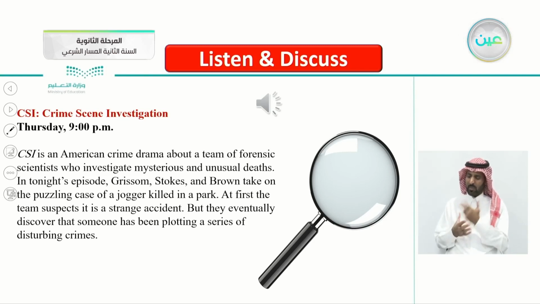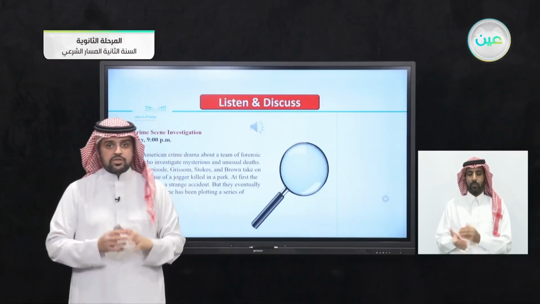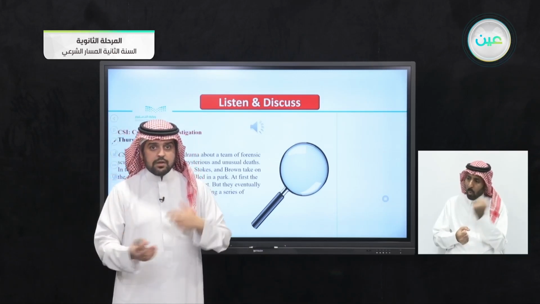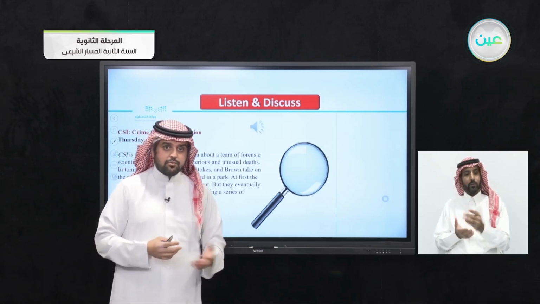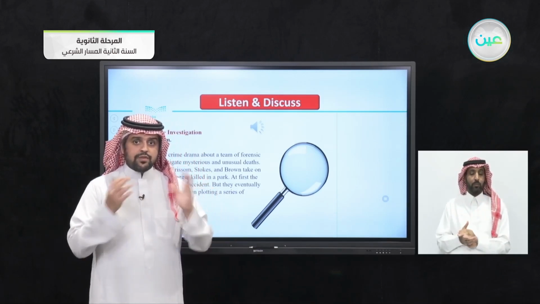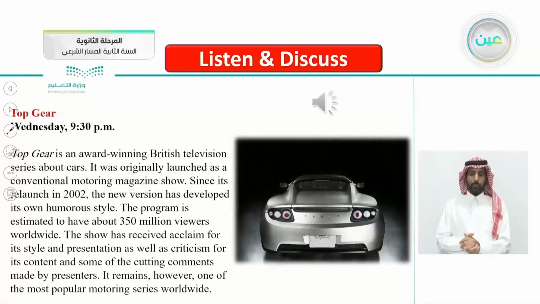That's why they are investigating, because the deaths are mysterious and unusual, and also, as mentioned here, puzzling cases. They are always investigating puzzling cases. That's why you enjoy the show. When you see the show, that's why you enjoy it, because of the puzzles, the way that they figure out who is the culprit, who is the victim, why he did it, and so on. So it's always solving some puzzles.